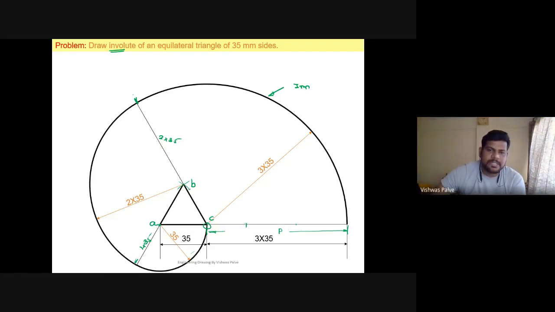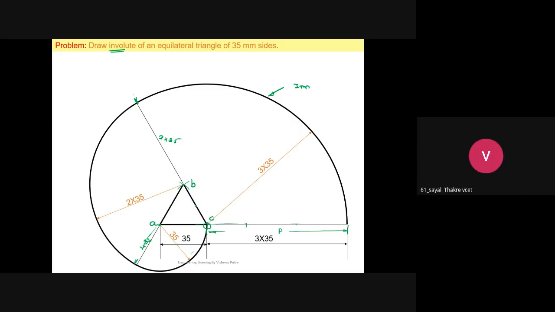Look, this line is BC, right? Extend BC parallel. AB, extend it parallel. Now how did we draw this line? Exactly parallel to AC. The horizontal line we drew, what did we do? We drew it parallel to AC, right? 3 into 35. Now how do we draw the 2 into 35 line? Parallel to BC, meaning we have to extend that line BC. Then for 1 into 35 we have to extend AB. So we cannot draw with any angle. It has to be in line with this, right? It has to pass through BC. I got it, but that second one.